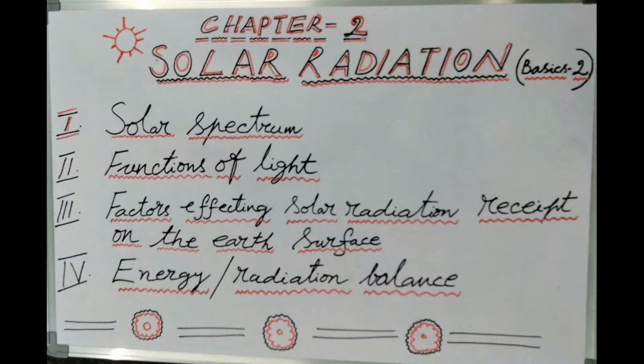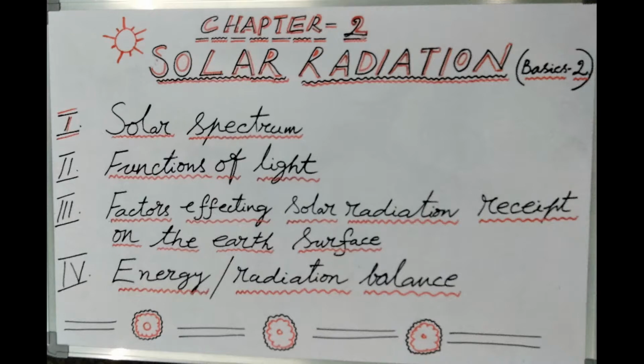Now let us go to the last part of today's class, that is the energy balance of the Earth's surface. So what is energy? What is its balance? It is very interesting. I will explain to you in just a couple of minutes. Energy balance of the Earth.